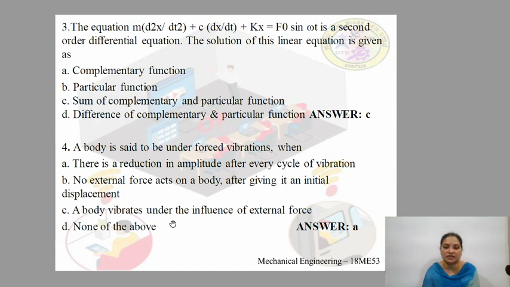A reduction in amplitude after every cycle of vibration is not the answer. No external force acting on a body after giving it an initial displacement will be a wrong answer. And a body vibrates under the influence of external force. So here the right option will be option C.